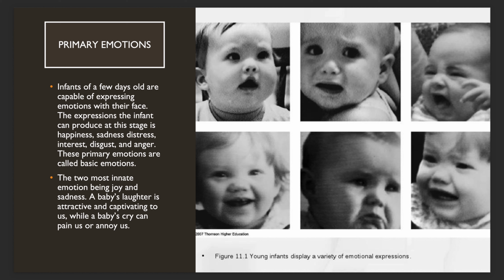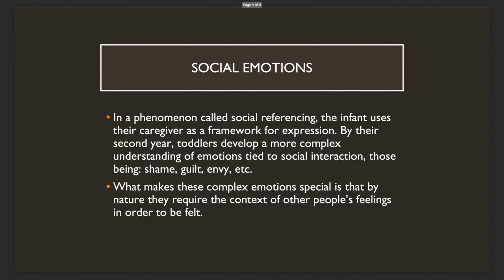Infants of a few days old are capable of expressing emotions within their face. The expressions the infant can produce at this stage are happiness, sadness, distress, interest, disgust, and anger. These are primary emotions that are called basic emotions, the two most innate emotions being joy and sadness. A baby's laughter is attractive and captivating to us, while a baby's cry can pain us or annoy us.